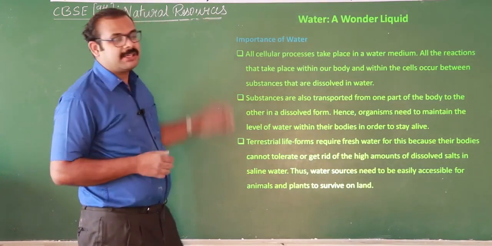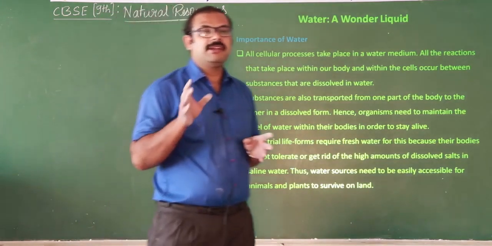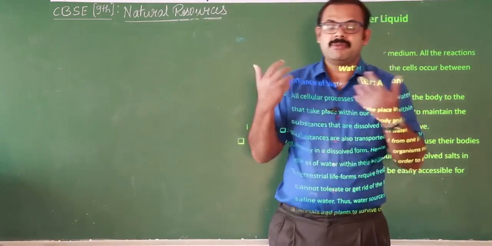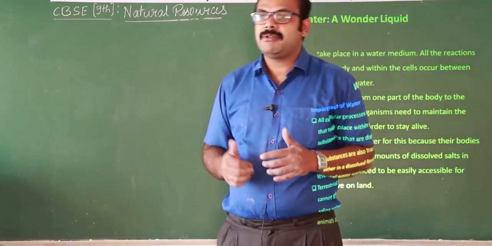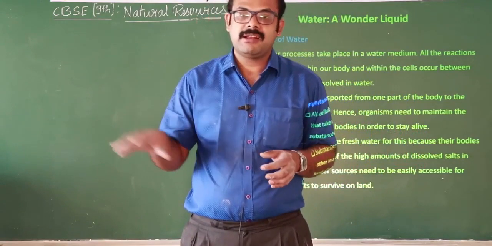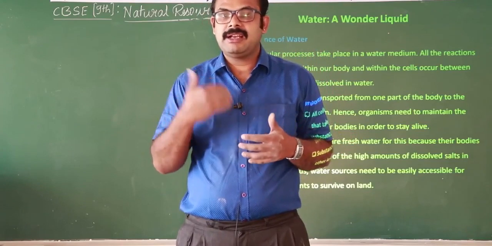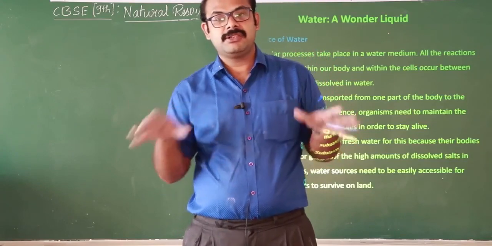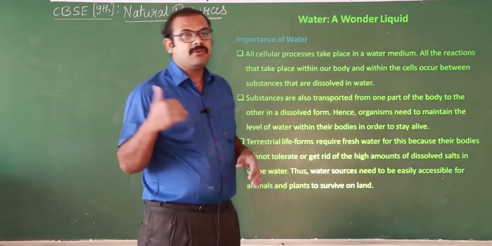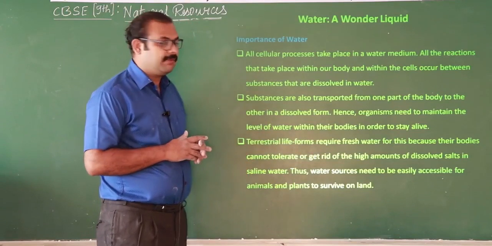Then why is water very important? Because if you observe in our cells, all the biochemical activity takes place in the dissolved form. For example, whatever we eat, afterwards we drink water. So the digested food will be in the dissolved form and will be carried along with the water to different parts. The blood mainly contains water, so through that it will be distributed, and any biochemical activity that takes place will be in the water content. That's why water is very essential.